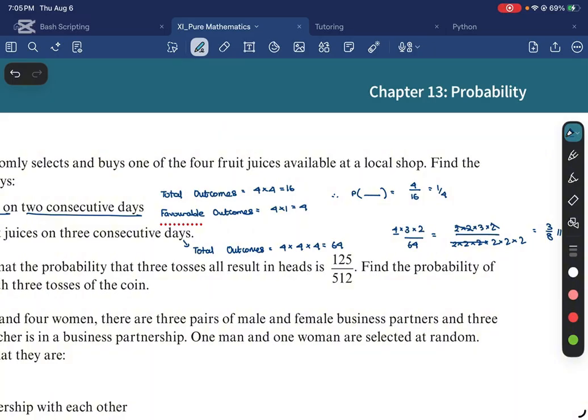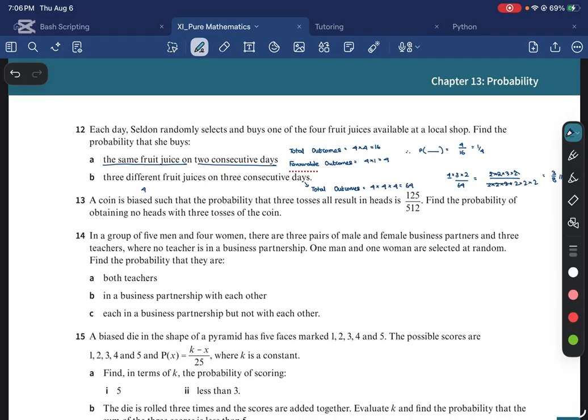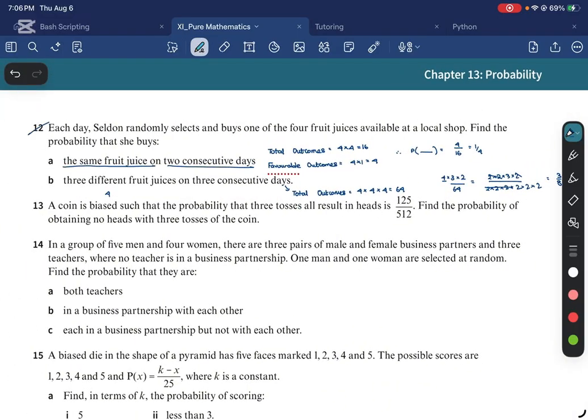So total outcomes, you can buy 4 juices on the first day, 4 choices on the second day, 4 choices on the third day. So total outcome is 64. But you need the juices to be different, right? So on the first day, you can choose 4. On the second day, because you've already chosen 1, you need to choose something else. You can choose 3. And on the third day, you need to choose 2. All right, so that's 3 over 8. And we are done.